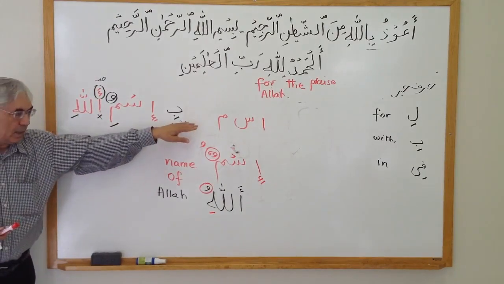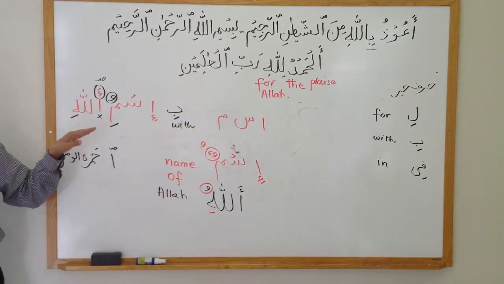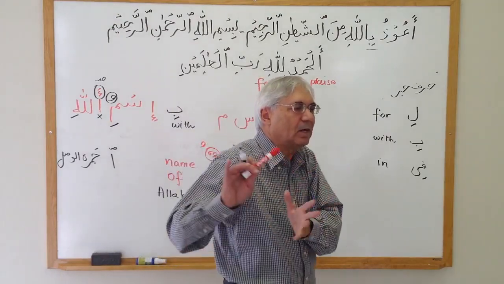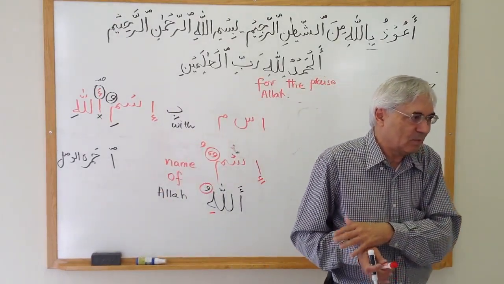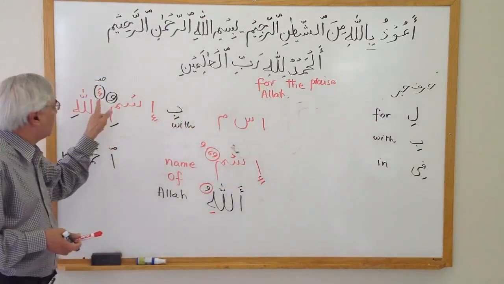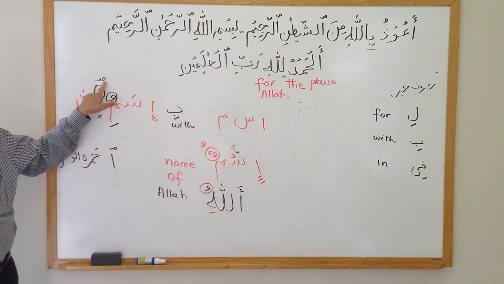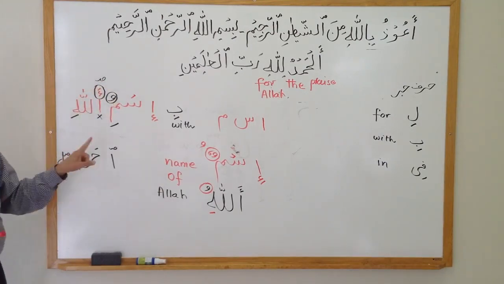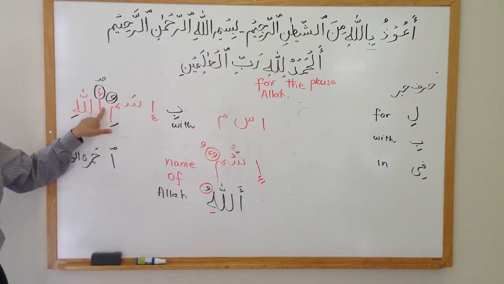But in the recitation, reading the Quran, understanding the Quran is very different than the Arabic language which you speak, or which the Arabs speak. So here, you have to write this little swad on top of this alif. The meaning of this swad is, do not pronounce this alif here.